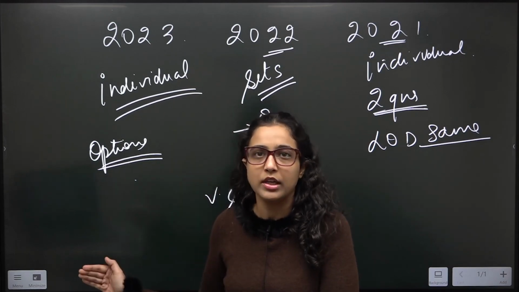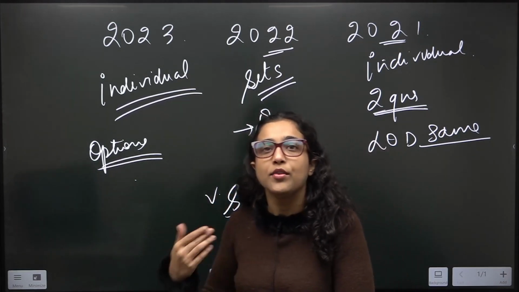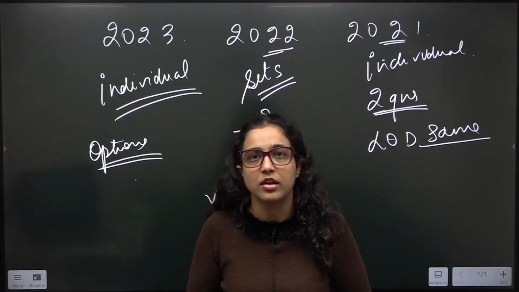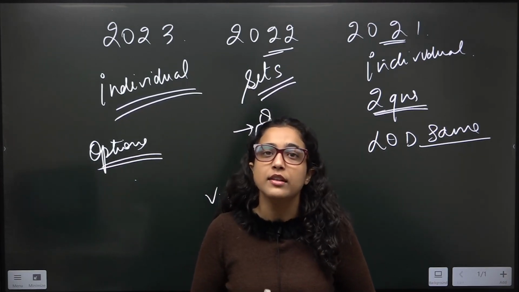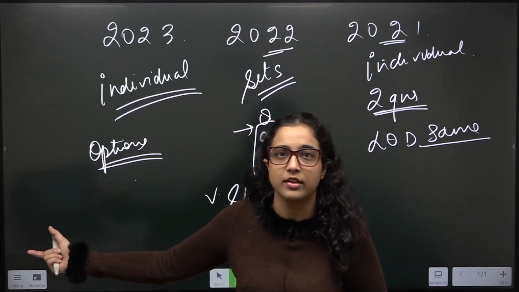But in general, if you see 2022 का, 21 का paper आप करोगे and you will see 23 के pattern change में, you will see that the trend has been such कि इसमें भी level of difficulty has increased.